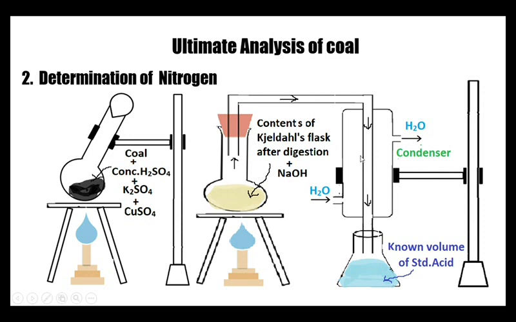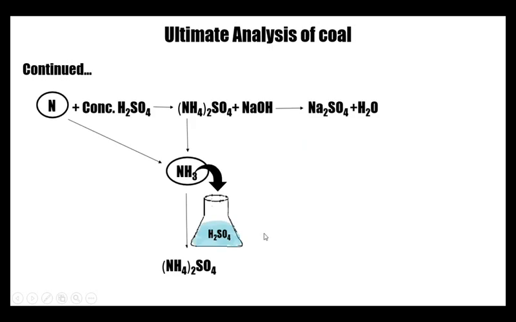So here, when water is circulated through this condenser, the temperature of the ammonia comes down and, as a liquid, it gets distilled into this known volume of standard acid and gets neutralized. Now whatever nitrogen is present in the coal, when mixed with concentrated sulfuric acid, is converted to ammonium sulfate. Upon mixing sodium hydroxide with this ammonium sulfate, it liberates the ammonia and byproducts such as sodium sulfate and water. But our main focus is on ammonia. The liberated ammonia is distilled into a known volume of standard acid.